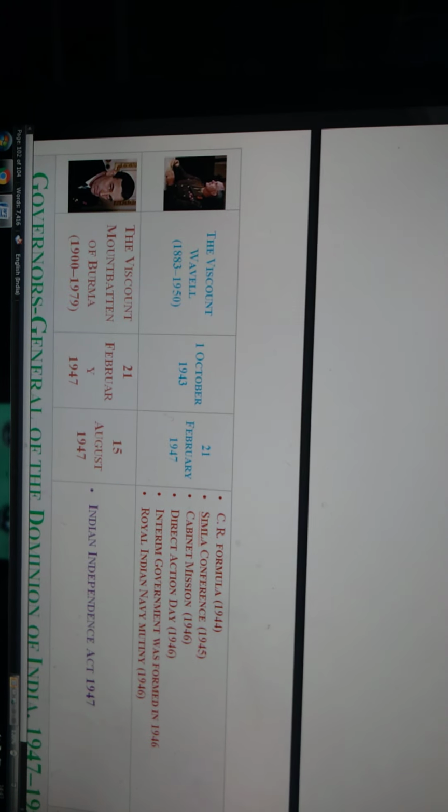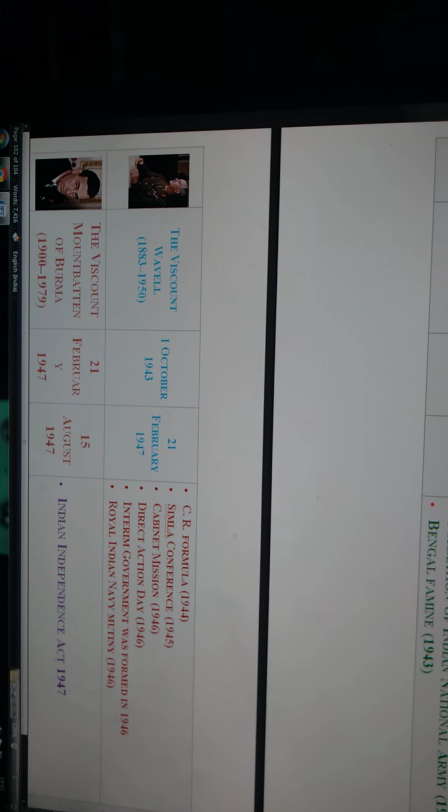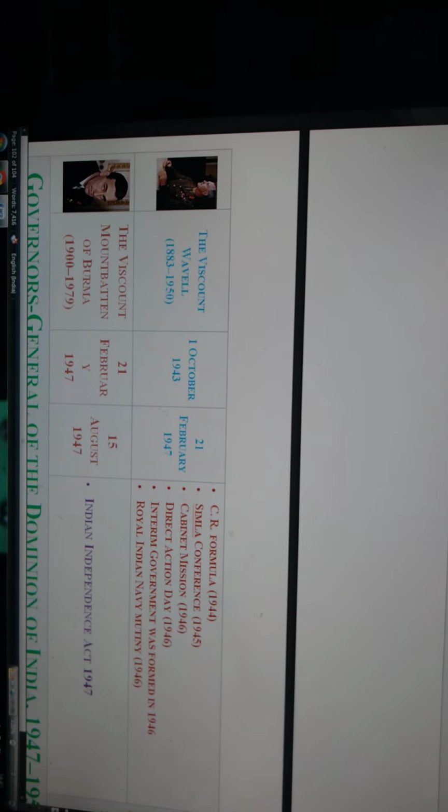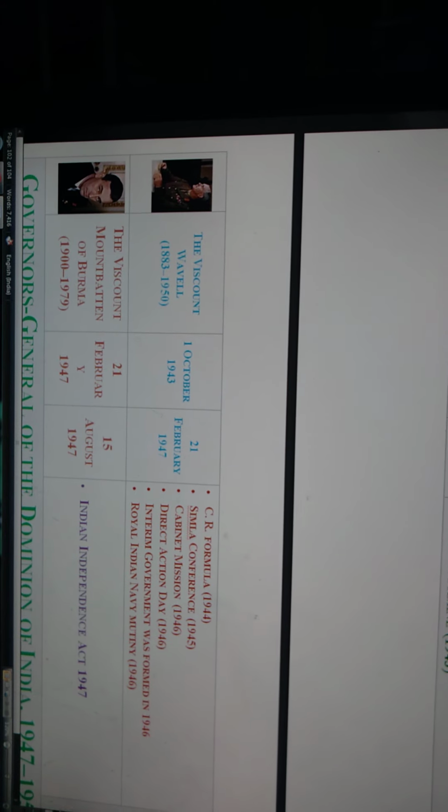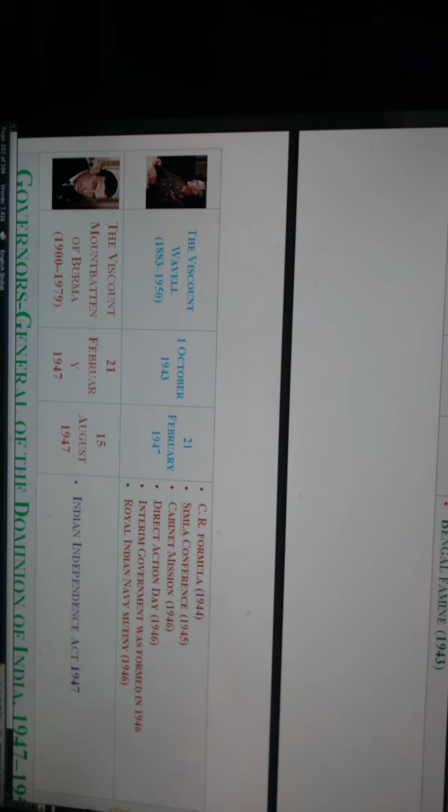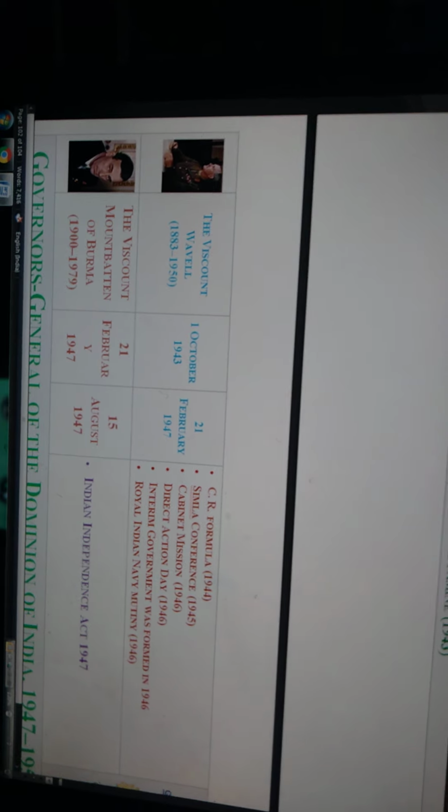And the next Viceroy of India was Viscount Wavell. He was the Viceroy of India from 1st October 1943 to 21st February 1947.